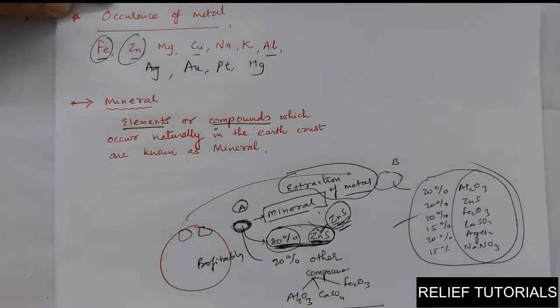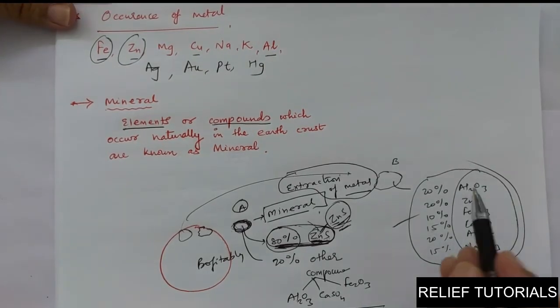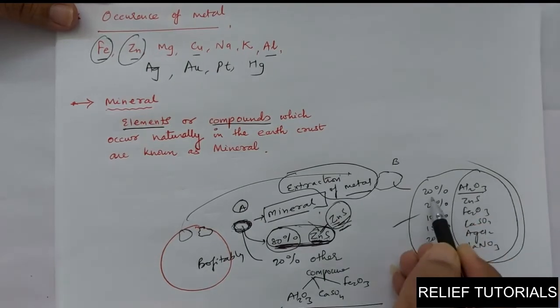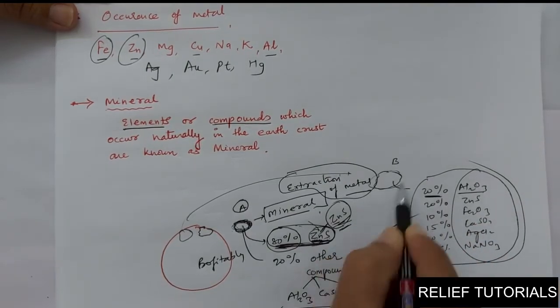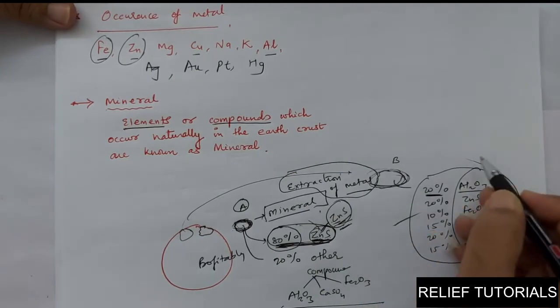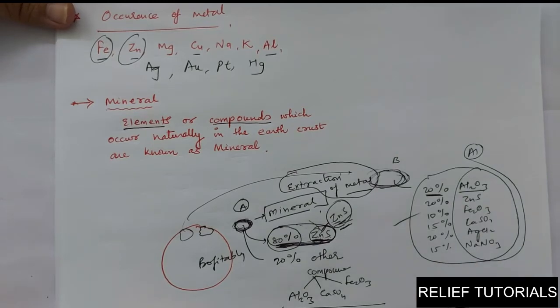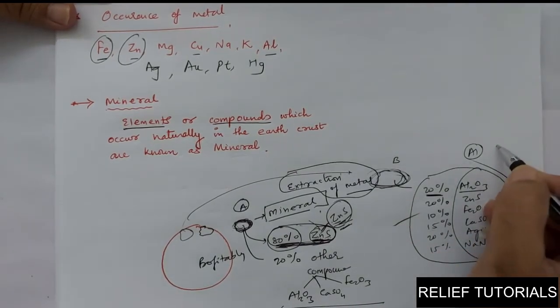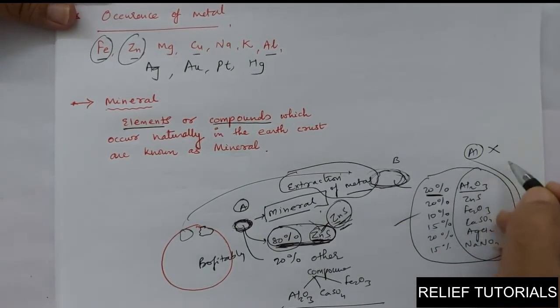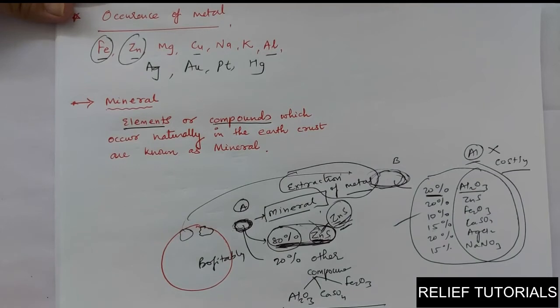And what about this other case? Which metal are you going to take out from which compound? If you follow the method of aluminium, only 20% of this whole mineral contains aluminium. So a very little amount of aluminium you are going to take out. If you follow the costly process to take out aluminium, and you are not getting aluminium in a handsome amount, that process will be very costly, and the metal also remains costly in the market.